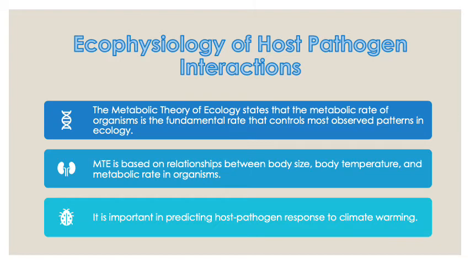This approach circumvents the need for detailed specific development and survival parameters by using established relations between metabolism, temperature, and body size to predict responses to climate warming. Organisms that live better in warm temperatures by endothermy or by living in warmer environments usually have higher metabolic rates than organisms that live better in colder temperatures. MTE shows that this pattern is consistent from unicellular organisms to the largest organisms, and it is said to be the constraint that defines biological processes at all levels of organization.